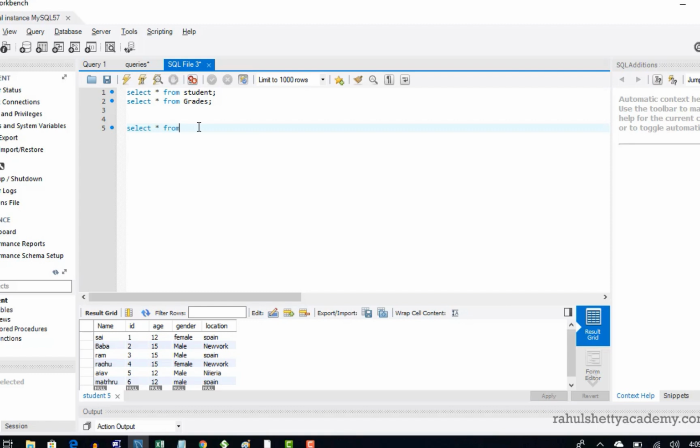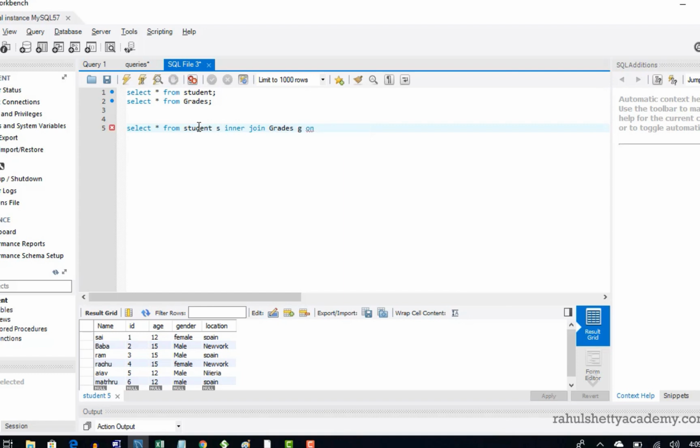Select star from student, and I'll take that table reference as S. Okay, inner join, or use a normal join just like in the previous lecture, both are the same, and with grades G.